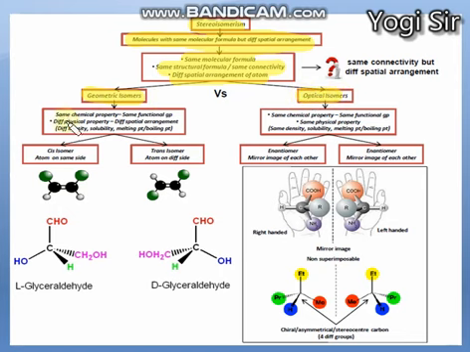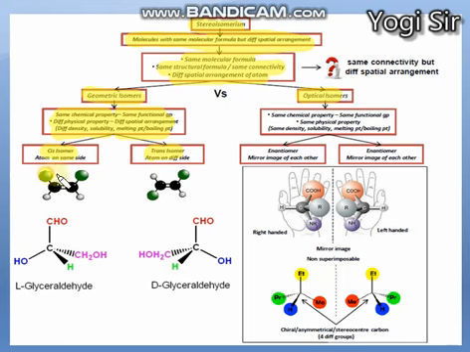In geometrical isomers, they have the same chemical properties, even the same functional groups, but different physical properties and different spatial arrangement. Physically they are different, like melting points, boiling points, solubility, density. There are two types, cis and trans.